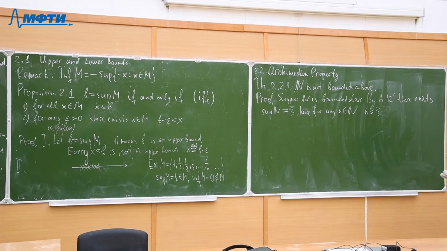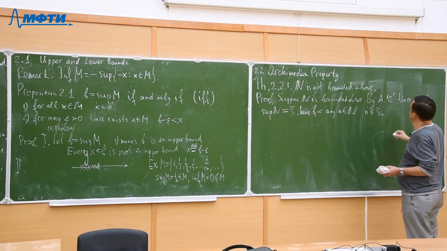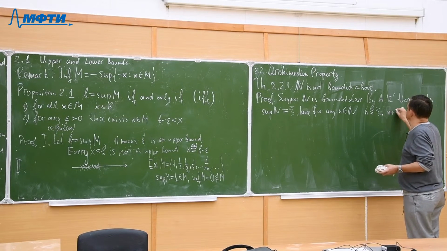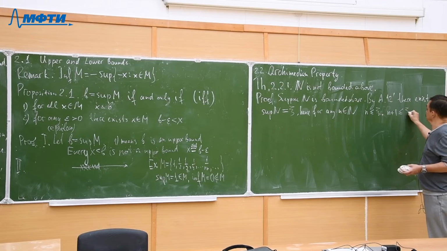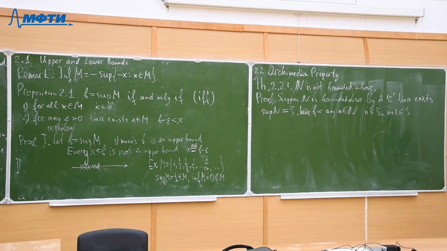In particular, n plus 1, which is also a natural number, is also less or equal than xi. So for every natural n, we have n less than or equal to xi minus 1.